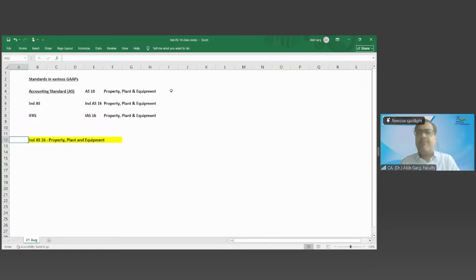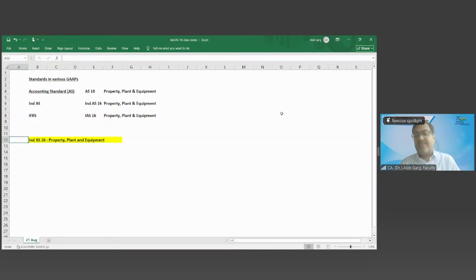For example, I am teaching you guys, I am sitting on a chair, my laptop is placed on a table and mobile is on my right side. I am teaching on my laptop, right? So what is all this? These are fixed assets. These are property, plant and equipment.